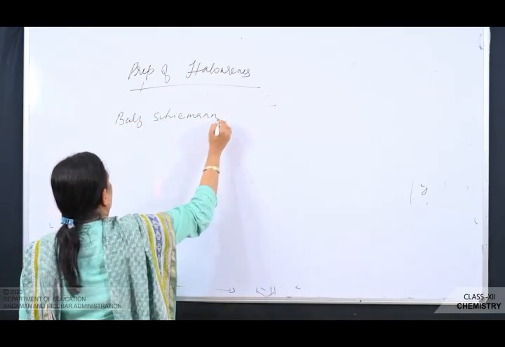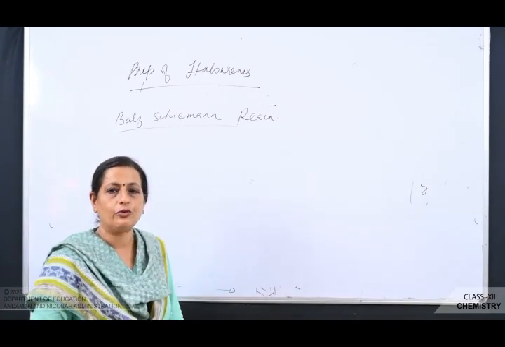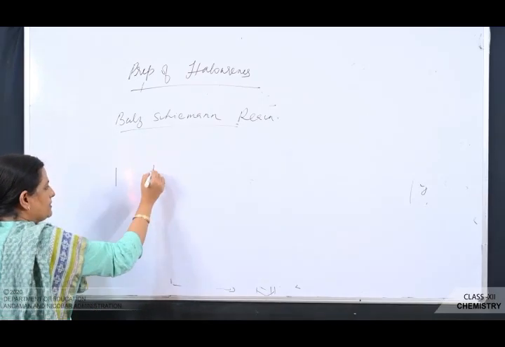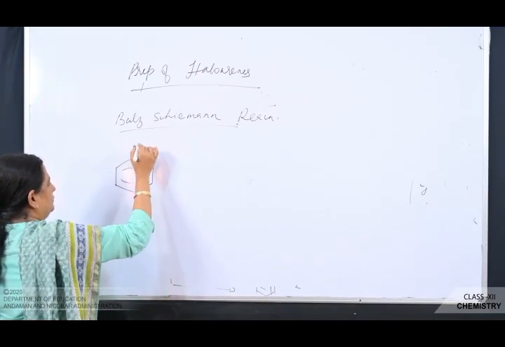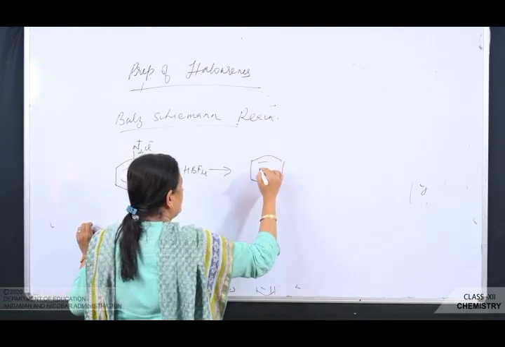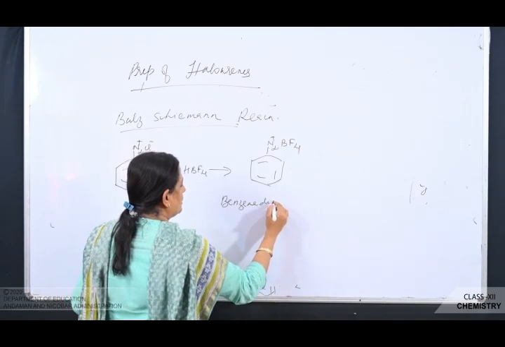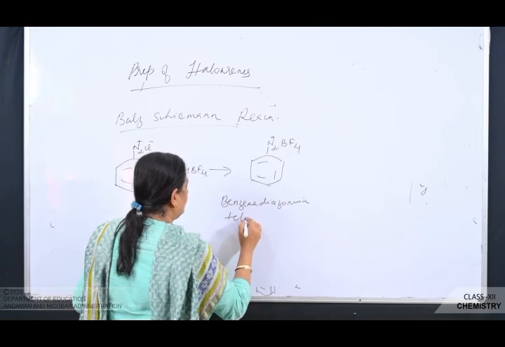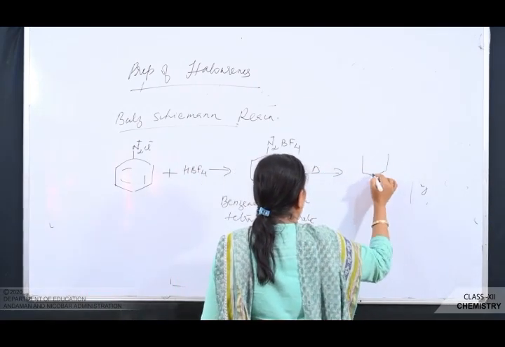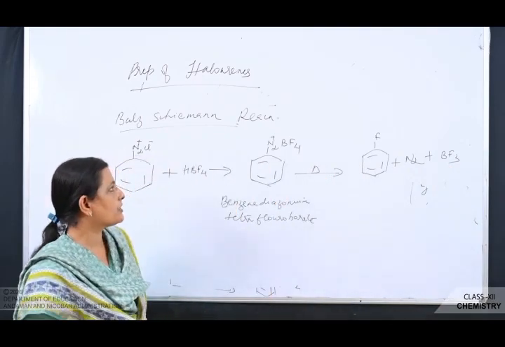Next we'll go to Balz-Schiemann reaction. Now what is Balz-Schiemann reaction? Benzene diazonium chloride reacts with fluoroboric acid to give you benzene diazonium tetrafluoroborate, which on heating gives you fluorobenzene plus N2 plus BF3. So this is used for the preparation of fluorobenzene.